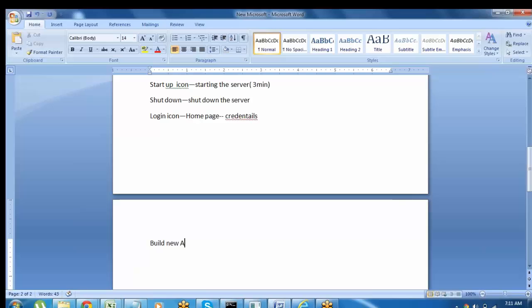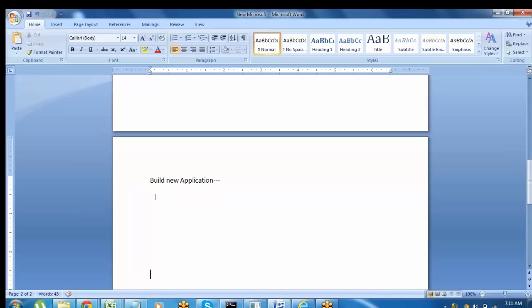How to build a new application? See, building a new application in 7 version is different from the previous versions. In the previous versions, it is a long process, guys. If you take the 6.3 version and want to build a new application, normally in Pega 7 or 6.3, we will use the DCO option. DCO means Direct Capture of Objectives. This is a tool used for building the application.